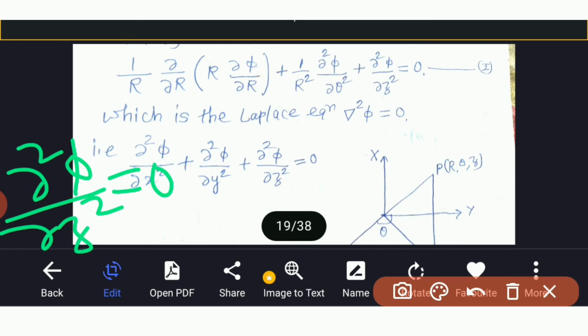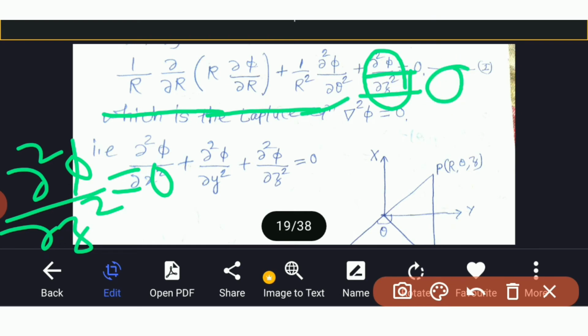If ∂²φ/∂z² is equal to 0, then what do we get? We get (1/r) ∂/∂r (r ∂φ/∂r) + (1/r²) ∂²φ/∂θ² is equal to 0.